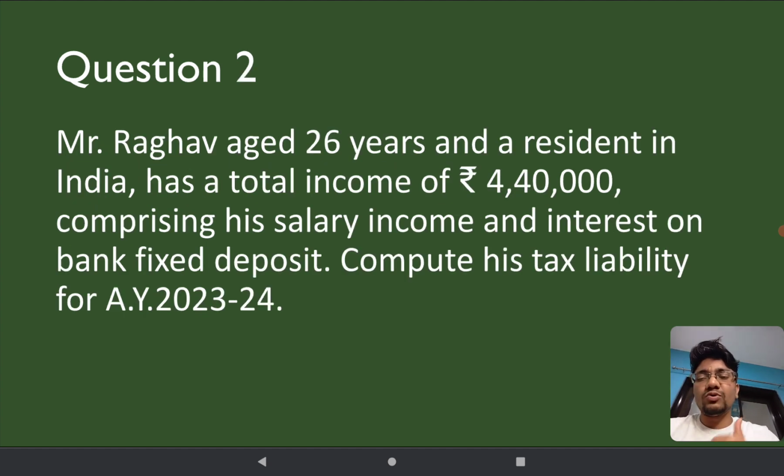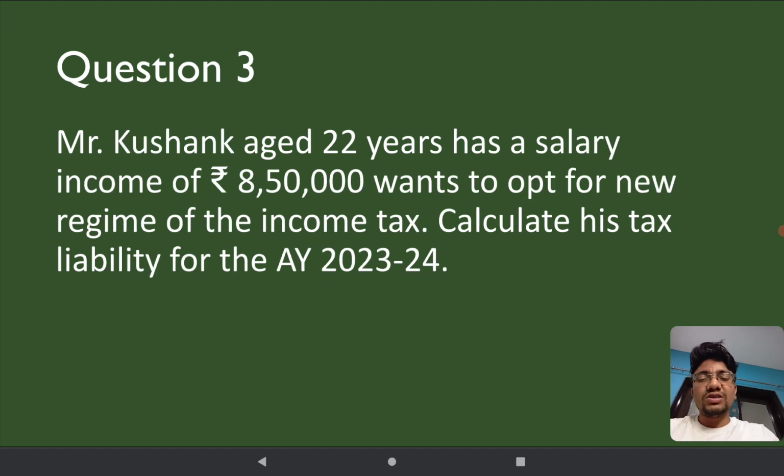Question number 2 says, Mr. Raghav, age 26 years and a resident in India, has a total income of rupees 4,40,000, comprising his salary income and interest on bank fixed deposit. Compute his tax liability for assessment year 2023-24. Now, in this question, there is no mention whether he chose the new regime or old regime. So calculate his tax liability as per both the regimes, and let us know in the comment section down below. But make sure that you solve it by yourself for Mr. Raghav. Right?